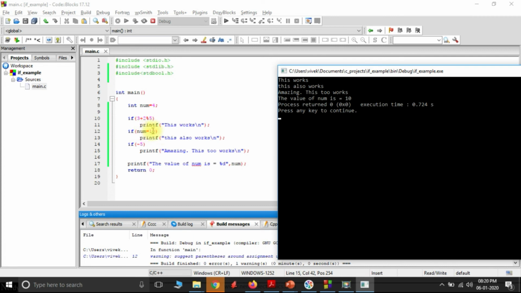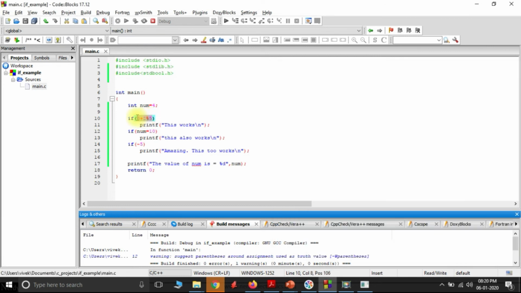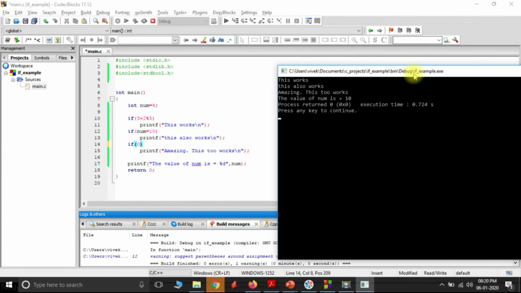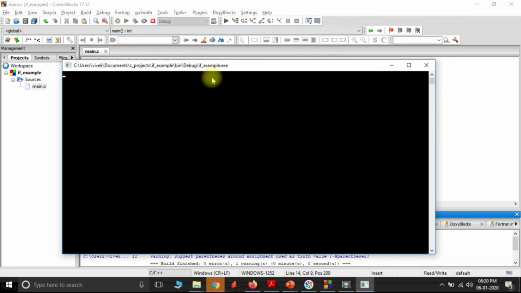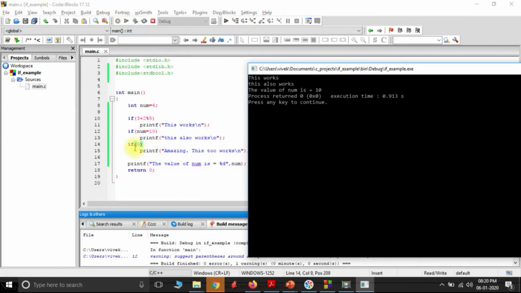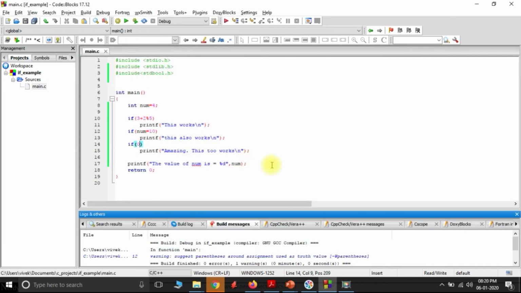So in this statement, 10 was assigned to this number, and since the execution happened perfectly, it returned true. And this executed. -5 is a non-zero value, and any non-zero value is considered to be true. So this was executed. This is also a non-zero value after execution. So this is also executed. Let me change it to make it 0. Build it again. Run it. So as soon as I change it to 0, the statement is not printed. That is how if statements work in C.